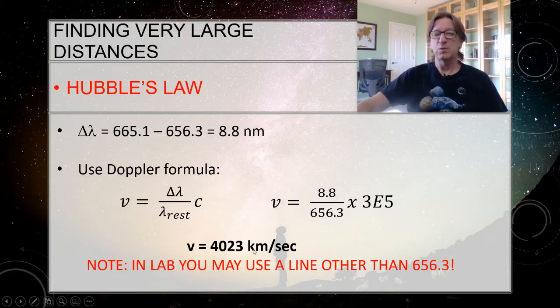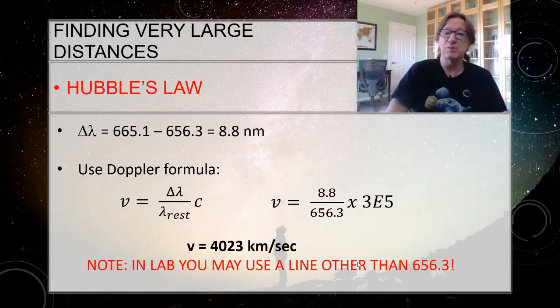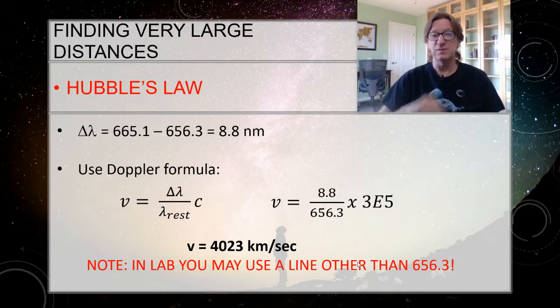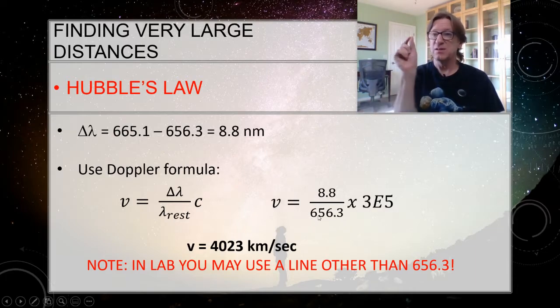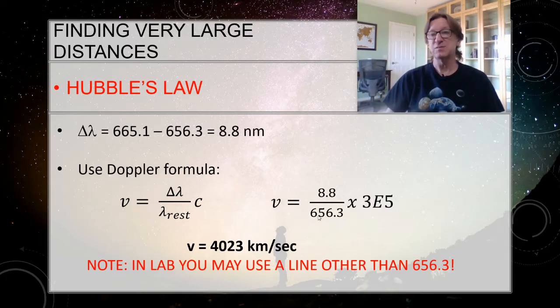Now, I want to make a quick note that in the lab, you could use any line for this, and we'll often use the K and H lines, because even at the edge of the galaxy, when they're so far shifted that the 656.3 line would be gone, we can still see the K and H lines. Doesn't matter. The only thing that's going to change is what my rest wavelength is. I still want to measure the shift, count those tick marks, multiply by the size of each tick mark, and that'll give you the shift. So use the shortcut way. I think you'll find that a lot easier.